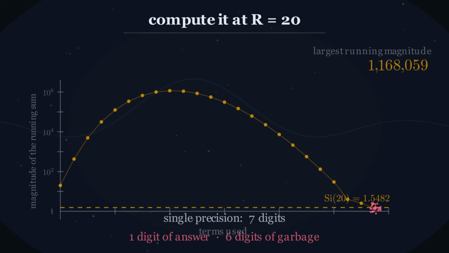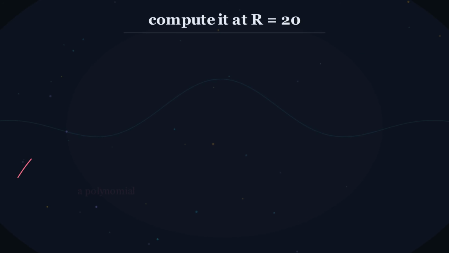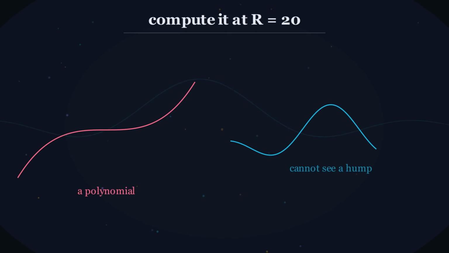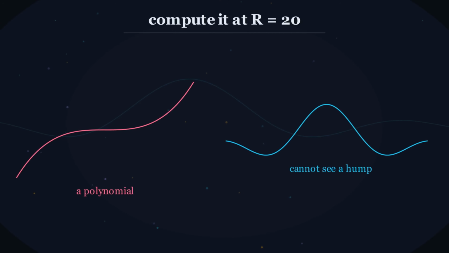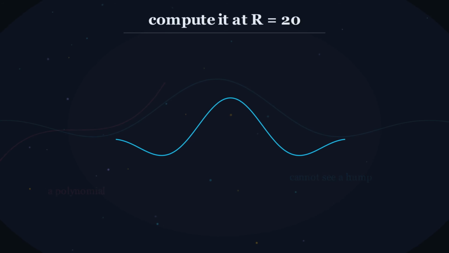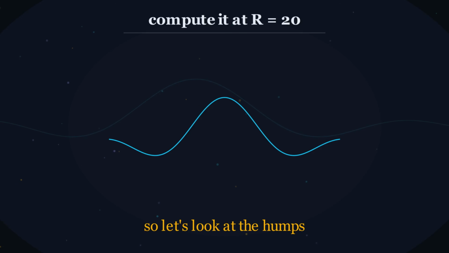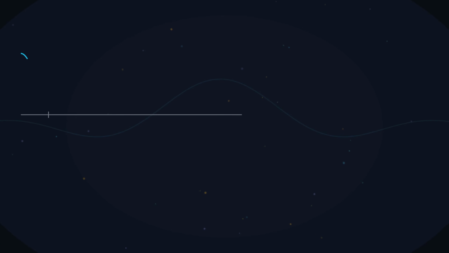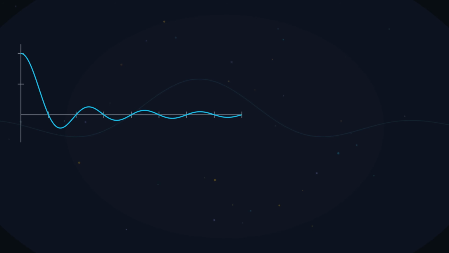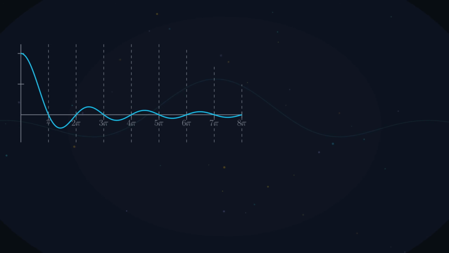The series isn't wrong. It's just blind to the only thing that matters. Every term is a polynomial, and polynomials march off to infinity. The answer lives entirely in the cancellation between the humps, and a polynomial cannot see a hump. So let's go and look at the humps. Cut the wave at every multiple of pi. Between consecutive multiples, the curve is one clean arch. Up, down, and every arch has an area we can measure.